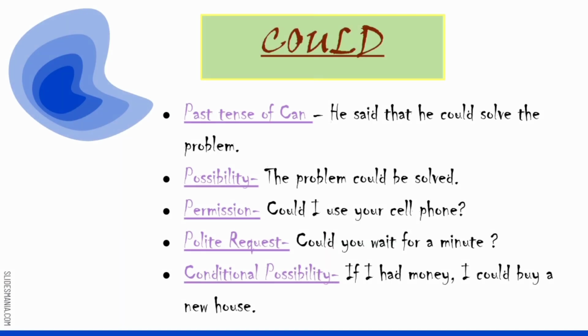Similarly, could is also the past of can. So we can use it. He said that he could solve the problem. Possibility, the problem could be solved. Permission, could I use your cell phone? We can also use could for a polite request. Could you wait for a minute? Conditional possibility can also be expressed by the word could. If I had money, I could buy a new house.